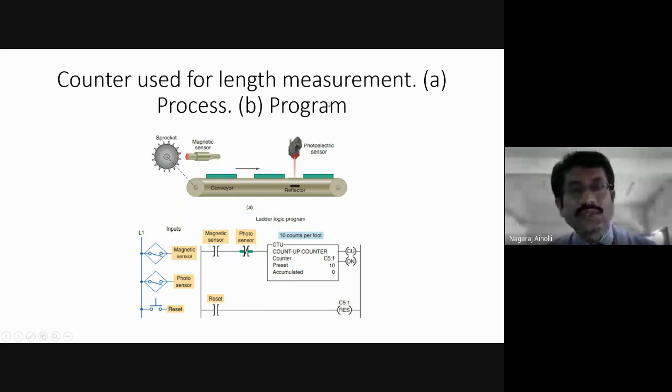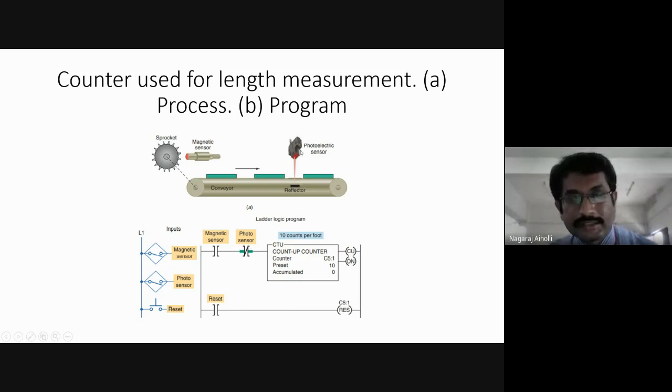This is the counter used for length measurement. It's a process, and the next one we are seeing is the program. This is the process which shows the length measurement. This is a sprocket, the sprocket which is moving the conveyor belt. The conveyor belt is being moved because of the sprocket arrangement, and the magnetic sensor is producing the pulses, the signal.